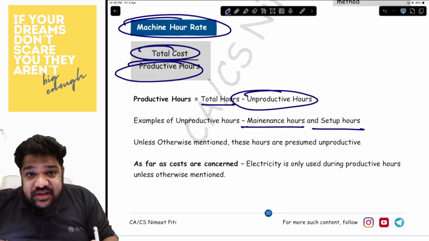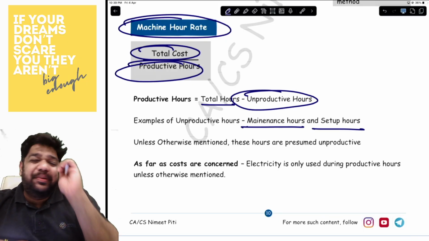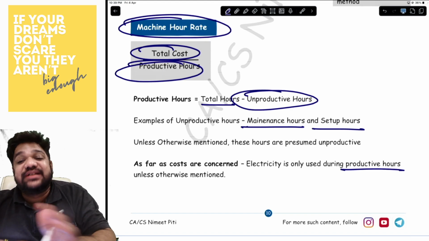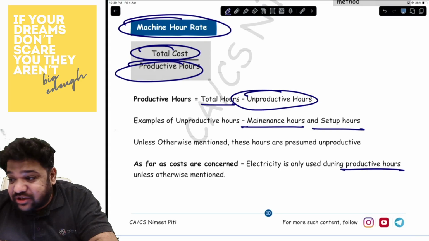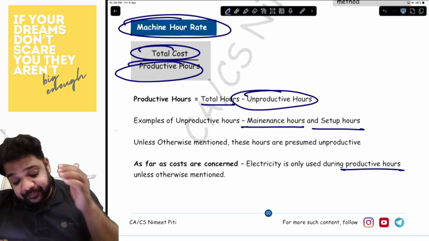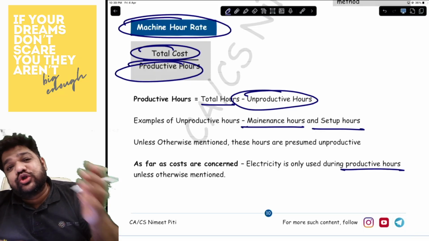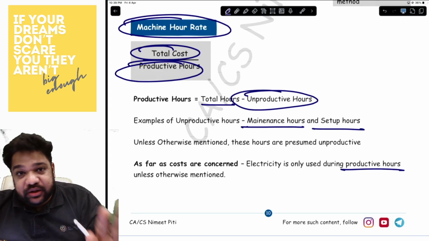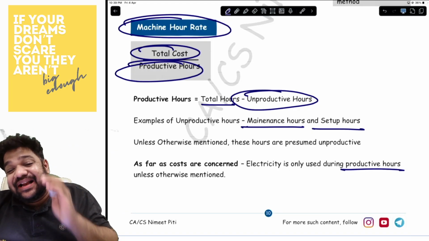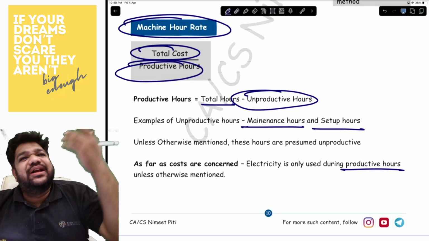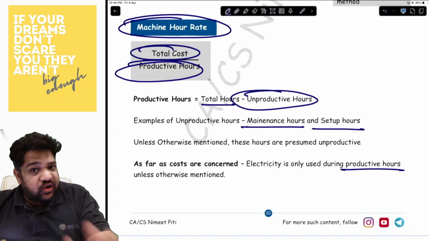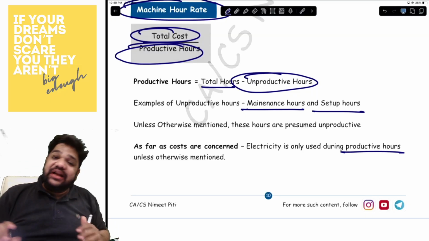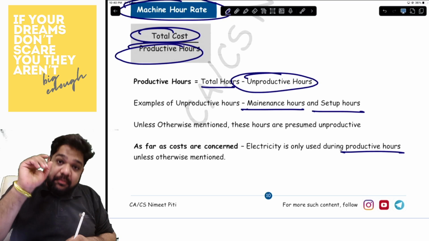Okay. Now, as far as the cost is concerned, you will have to add all of the costs. Be very careful with electricity or power. Power will be used only during the productive hours unless otherwise mentioned. And they haven't mentioned any situation as yet where they have asked power to be used on setup hours if they are productive. So basically, you will have to take power or electricity only for the productive hours. And even if maintenance or setup, any of those hours are productive, they usually say no power is utilized during those hours. Okay. So you will get your total cost that way. You will divide by the total productive hours and you will get your machine hour rate.